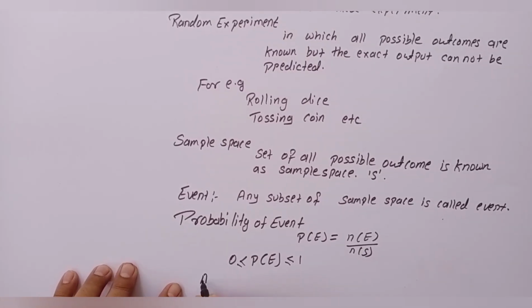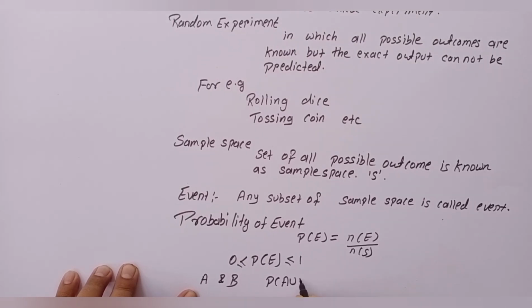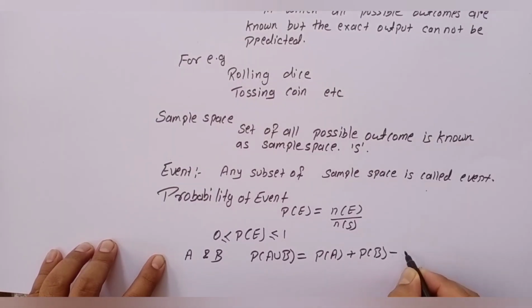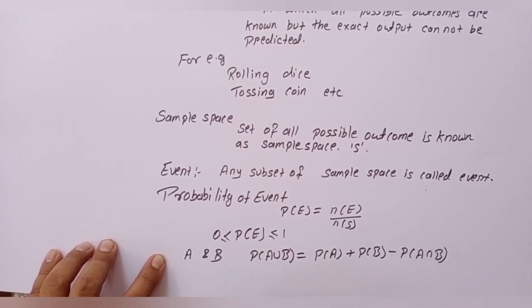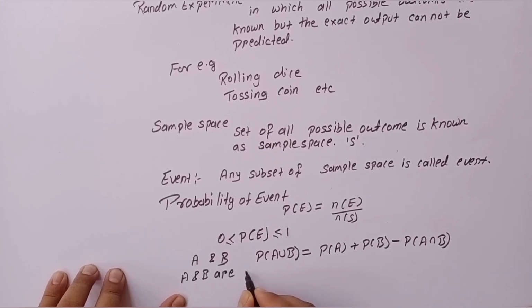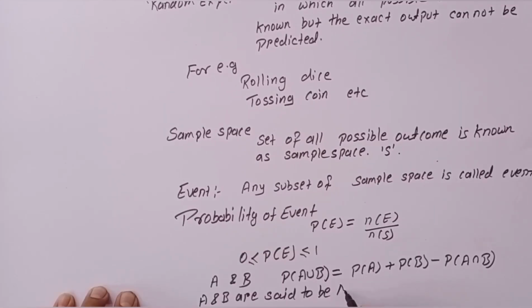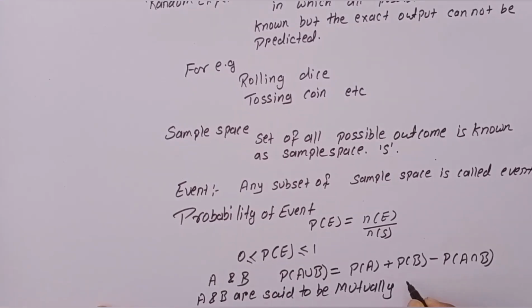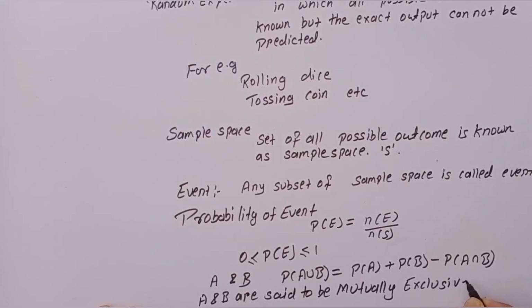For any arbitrary events A and B, probability of A union B is given by probability of A plus probability of B minus probability of A intersection B. Two events A and B are said to be mutually exclusive if and only if the intersection of those events is 0, or A and B are disjoint.